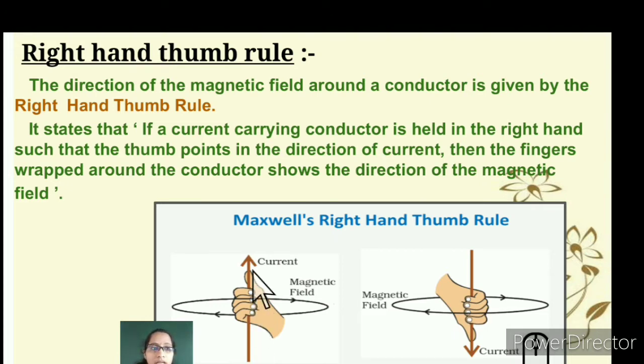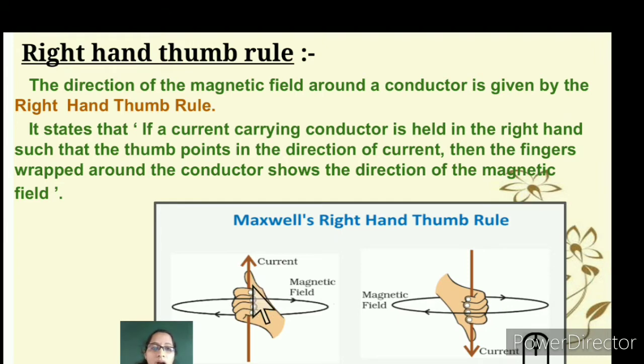If a current carrying conductor is held in the right hand, you need not perform this at home. Just imagine that you keep your hand closed with your thumbs up sign, keeping a pen or a stick inside your hand and closing the fingers as shown here.